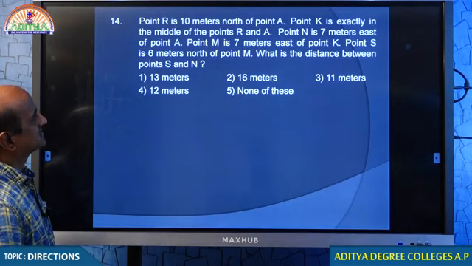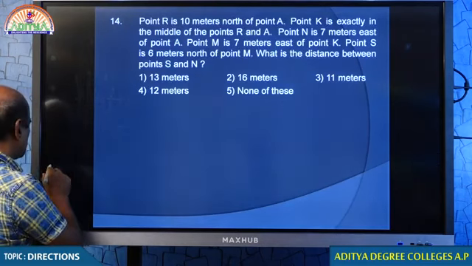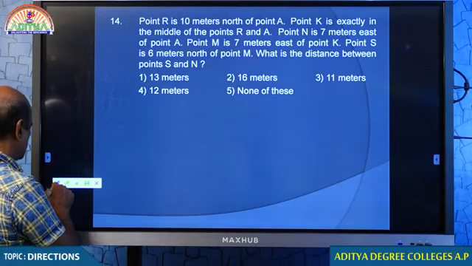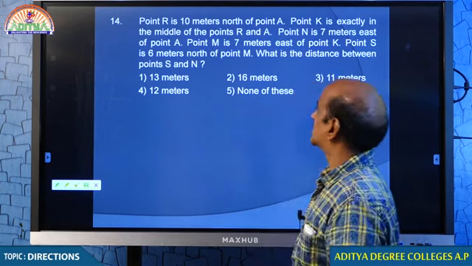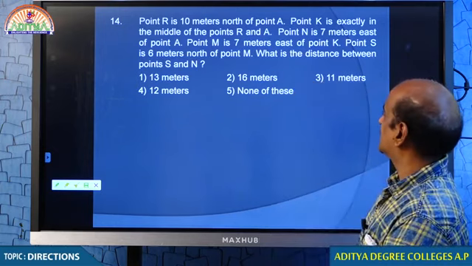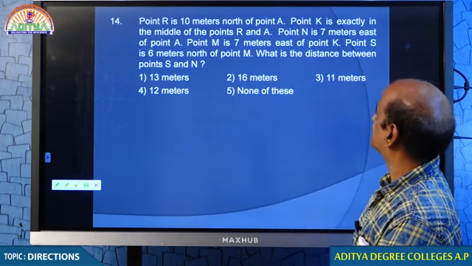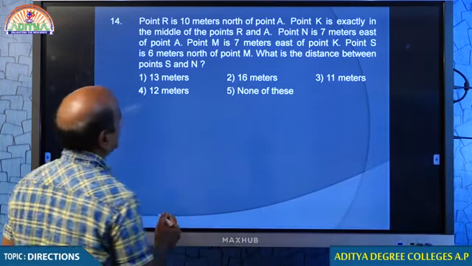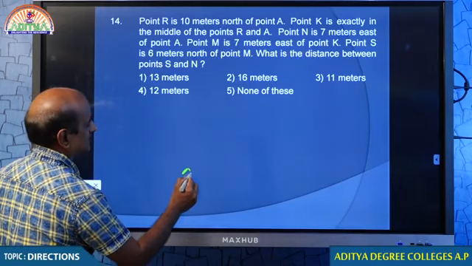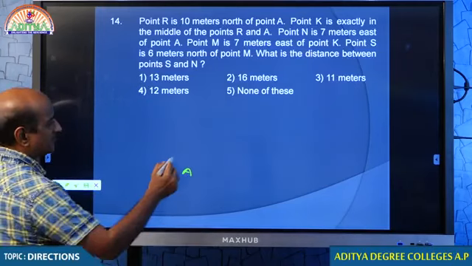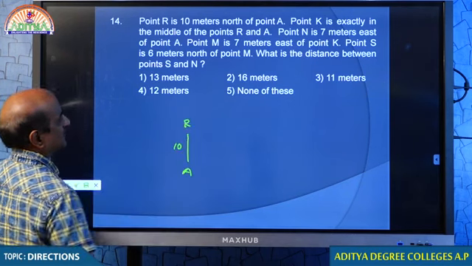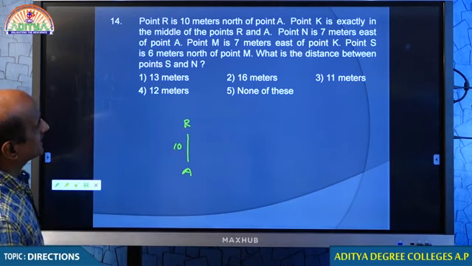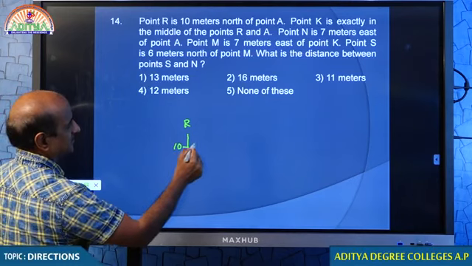Now, look at that. Here is the question, question number 14. We are almost about to conclude the topic. Point R is 10 meters north of point A. So, you fix A. Point R is 10 meters north of point A. Point K is exactly in the middle of the point R and A. Therefore, K should be in the middle.